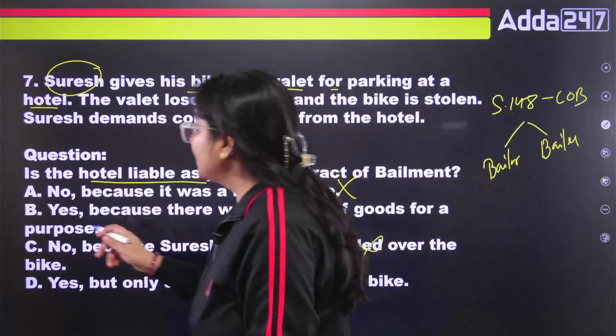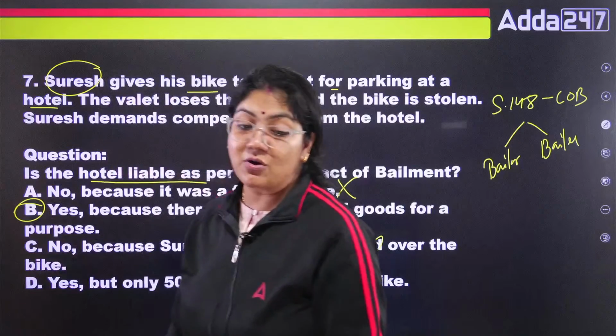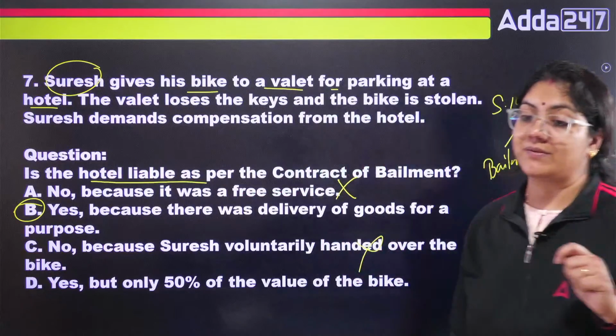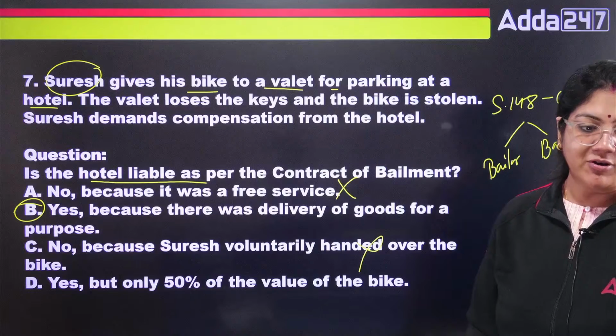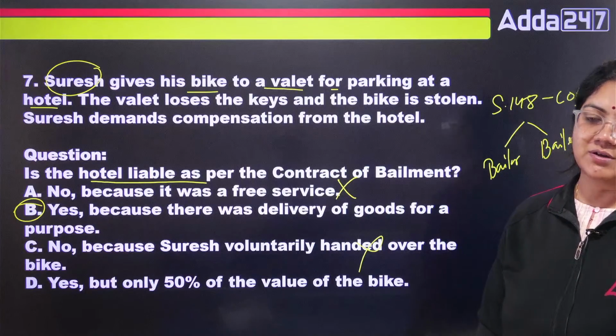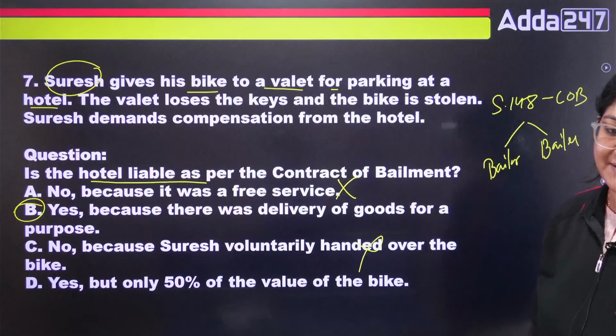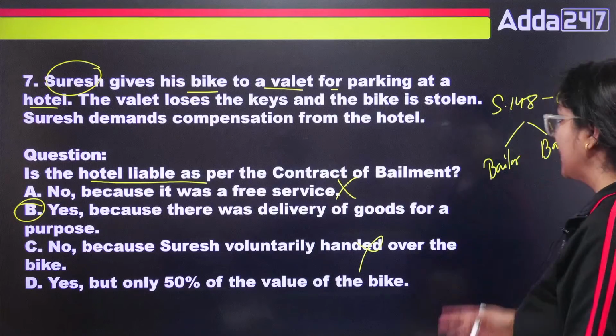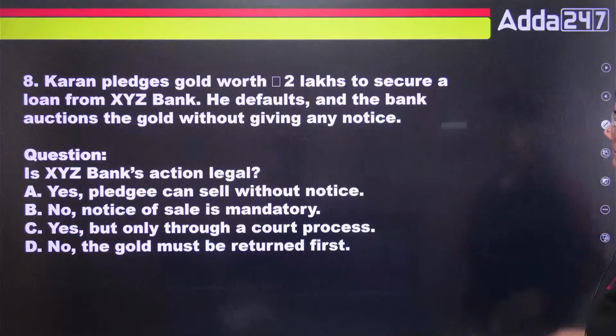The exact answer for this question is B. Why? Because this talks about the contract of bailment. We have already done the rights and duties of the bailment. So this is the duty of what? The bailee. So that's why B will be the right answer. Excellent class.